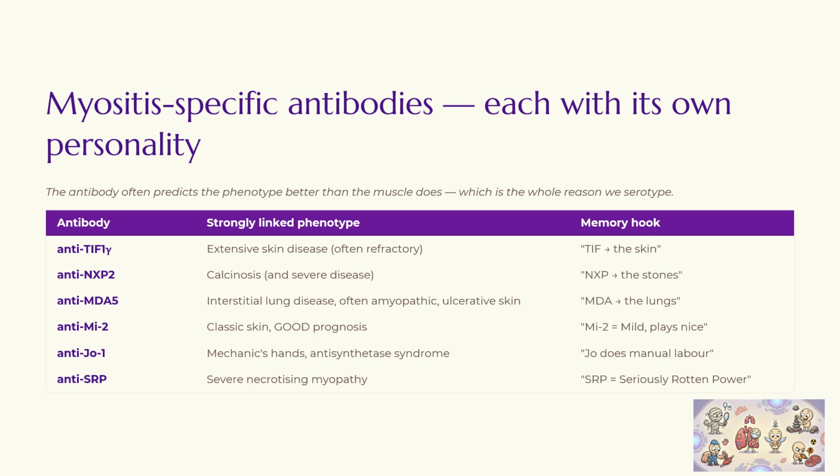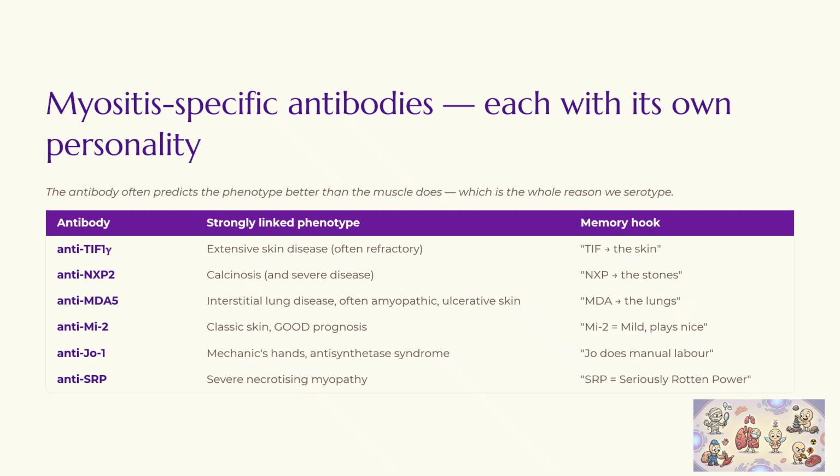Now, this is the most important slide, the myositis-specific antibodies, and each one has its own personality. The antibody often predicts the phenotype better than the muscle does. That's the whole reason we serotype. The first one is the anti-TIF1 gamma. It often points to stubborn skin disease. So just remember, TIF the skin, right? Say to yourself five times, TIF the skin, TIF the skin.